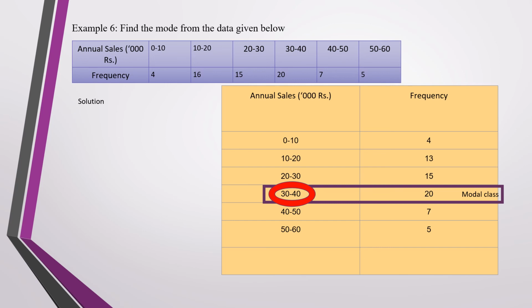So this is your value of L1, this becomes your L2. H is 40 minus 30, and the frequency of the modal class is F1. Above this is F0, 15, and below this is F2.